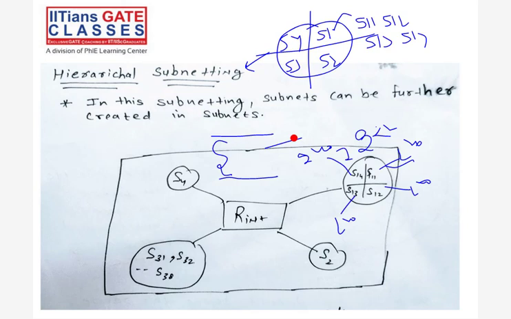So similarly, the S3 subnet I divided into 8 subnets, right? So earlier, how many IP addresses were there? 2 raised to power 22, right? So divide by 8. It will come to 2 raised to power 19 IP addresses possible in each subnet of subnet 3. Means subnet 3.1, subnet 3.2, subnet 3.3, subnet 3.4, subnet 3.5, similarly like this, right? So this is called hierarchical subnetting. We will see an example of what hierarchical subnetting means.